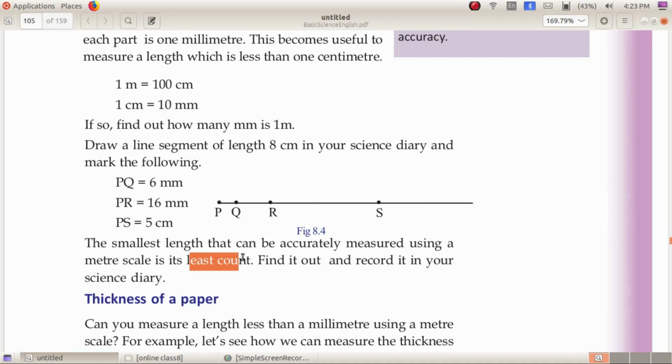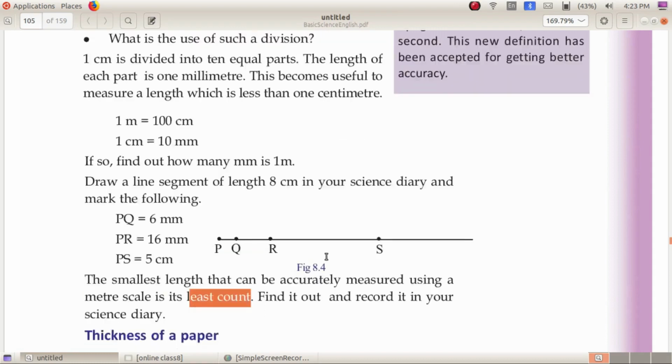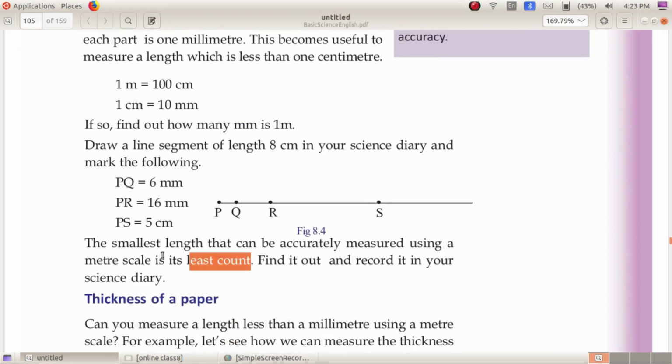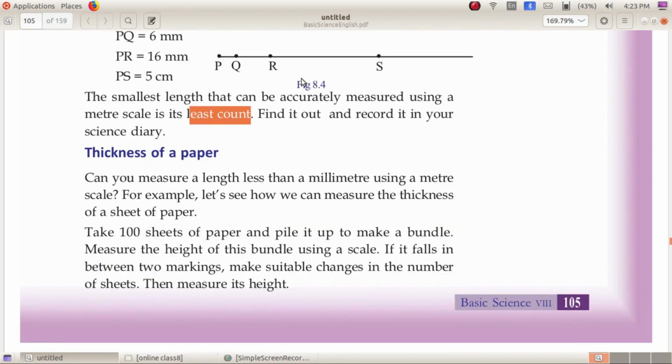With a meter scale, the smallest length that can be measured, we know that it is 1 millimeter. This length, that is 1 millimeter, is the least count of a meter scale, or we can say that 1 millimeter is the smallest length that can be accurately measured using a meter scale.